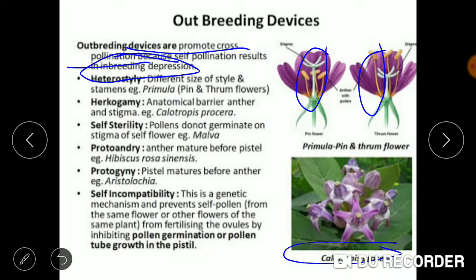So the example of hercogamy, a good example of hercogamy is Calotropis, or you can take orchids also.